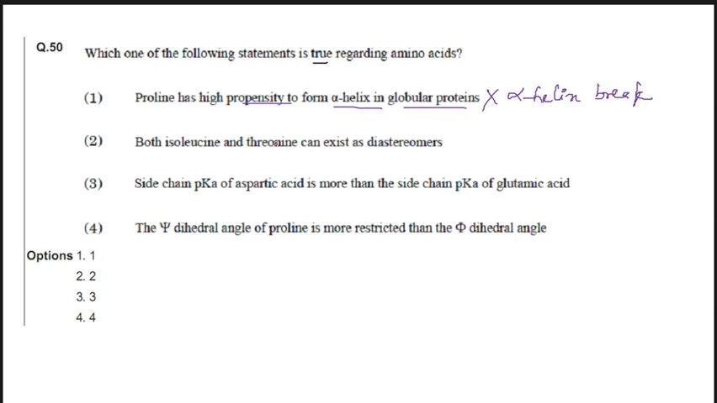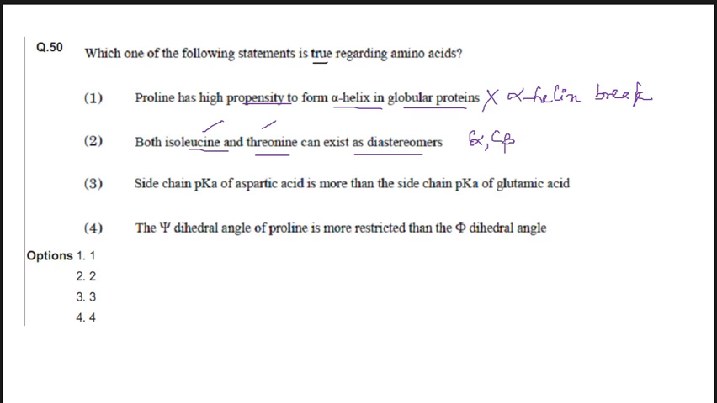Both isoleucine and threonine can exist as diastereomers. So what are diastereomers? These diastereomers show variation in one functional group. Isoleucine and threonine have more than one chiral position. They have C alpha and C beta, that means they have two carbons which are chiral.